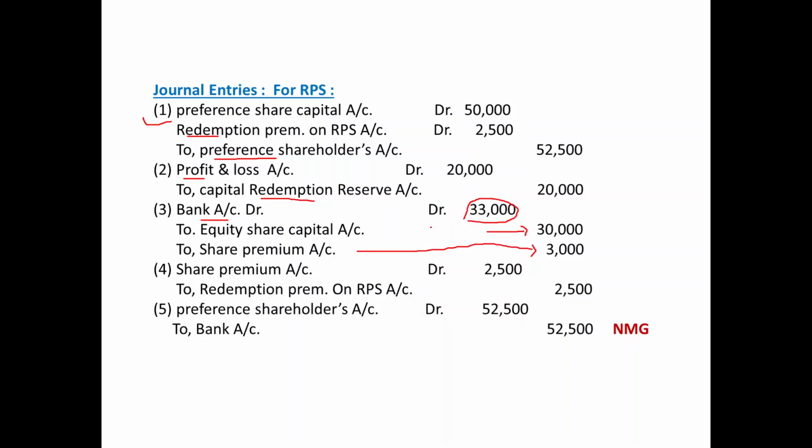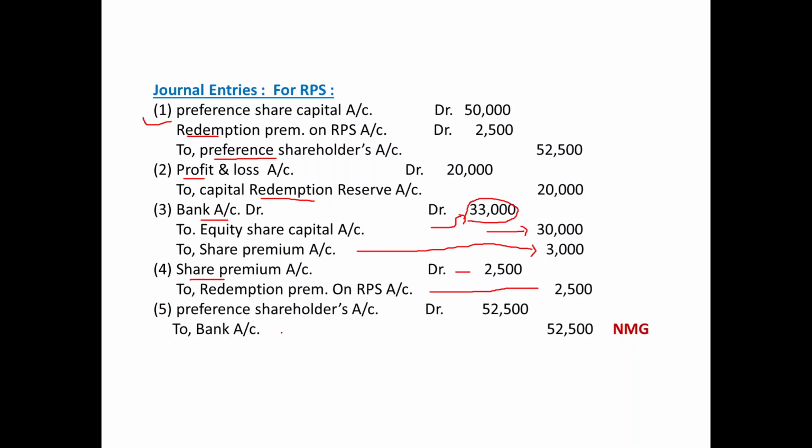So the total company got 33,000. Let us use the available share premium to meet the redemption premium on RPS. One was an income, another is an expenditure. Share premium account debited 2,500, to redemption premium on RPS account credited 2,500.